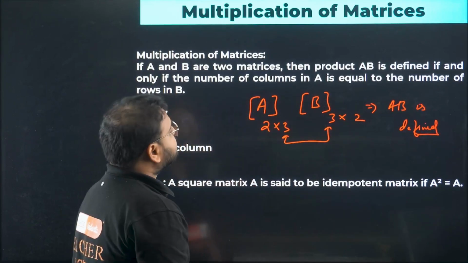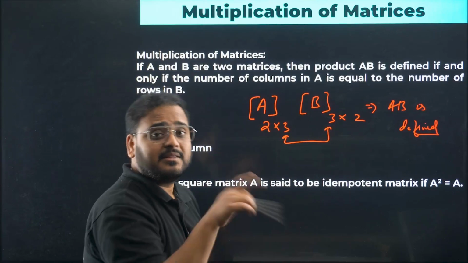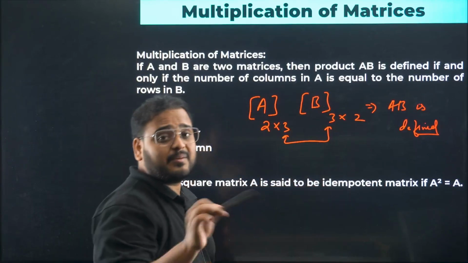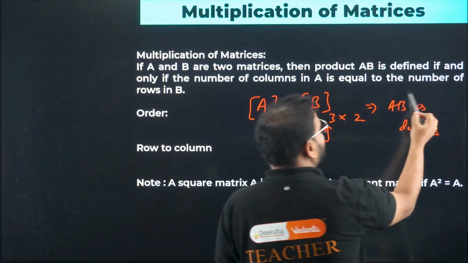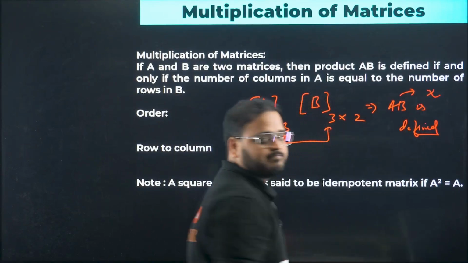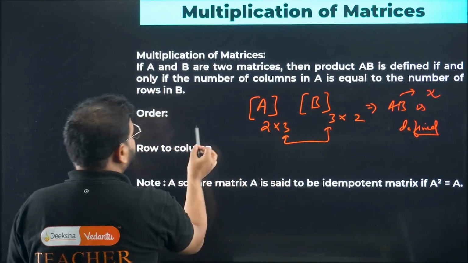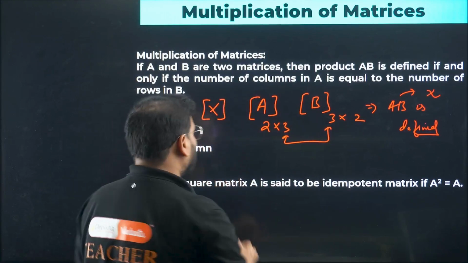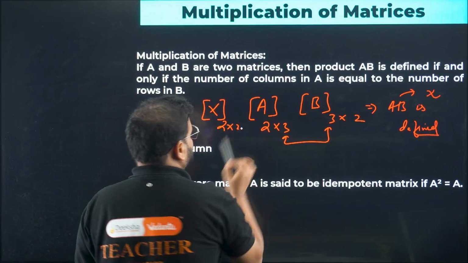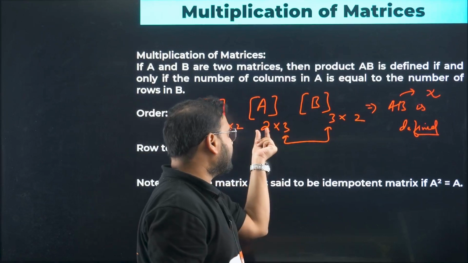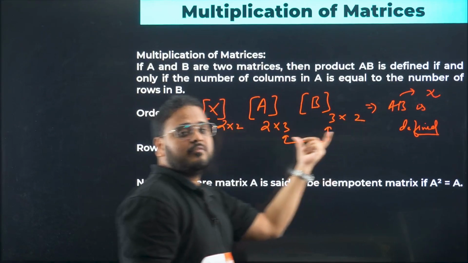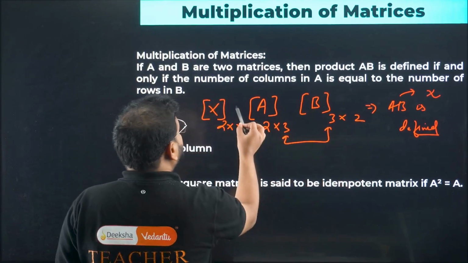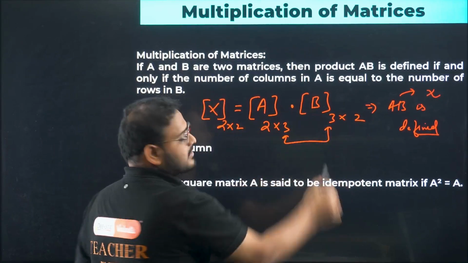Great. Now BA, what about BA? That will happen only if the same condition is followed, 3 cross 3, and the resulting matrix AB. So AB will also be a matrix, right? Let's call it matrix X. Correct? Even AB is a matrix. So the matrix X will have an order of 2 cross 2. See here, the number of rows over here and the number of columns over here will be the number of rows and columns for your resulting matrix, which is nothing but the product of these two matrices.